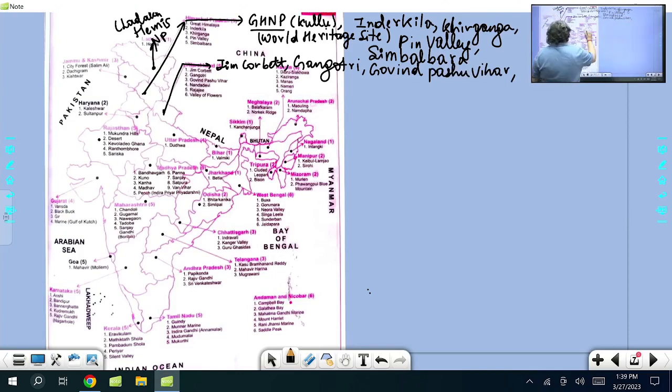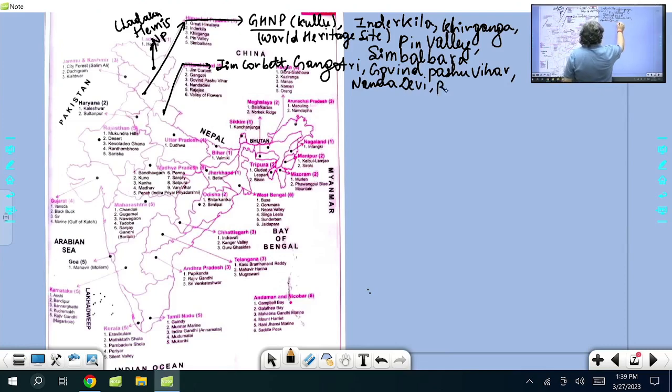Then comes another, Nanda Devi. I've already mentioned Nanda Devi Biosphere Reserve and Valley of Flowers. Where is this? Pithoragarh, Chamoli, Bageshwar of Uttarakhand. Nanda Devi Biosphere Reserve and Valley of Flowers National Park.